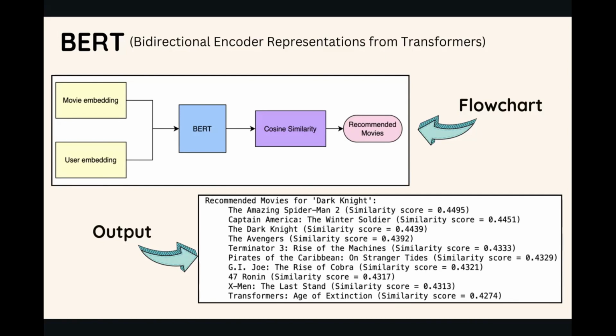The next step involves calculating the cosine similarity between the user embedding and the movie embeddings. This similarity metric measures the alignment between the user preference and the movie features. Higher cosine similarity scores indicate a greater likeness. Finally, the system generates a recommended movie based on the highest similarity scores, providing personalized suggestions that closely match the user preference and interactions.